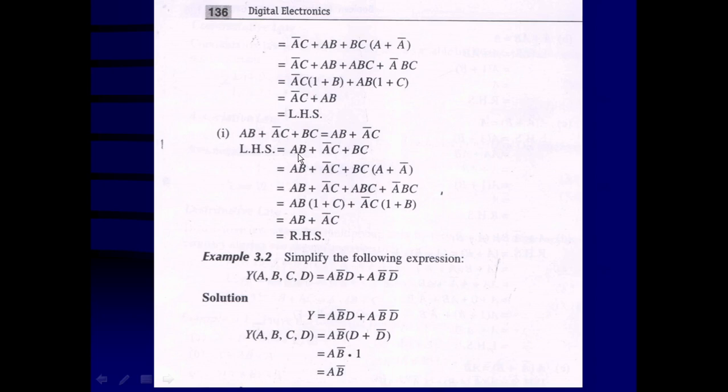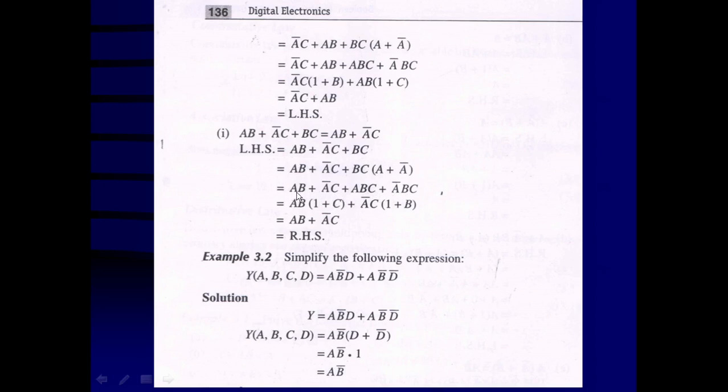Left hand side, AB plus A bar C plus BC. Here AB plus A bar C plus BC, which is going to be multiplied with 1, the result is not going to be affected, and for 1 we can substitute A plus A bar like the previous way. So this is equal to AB plus A bar C, ABC plus A bar BC.